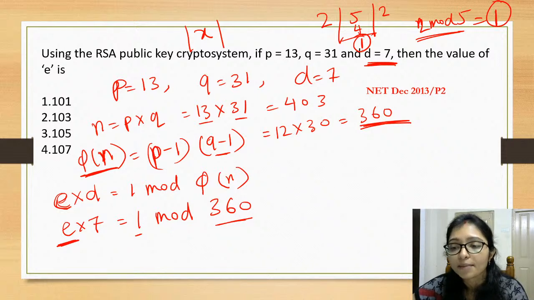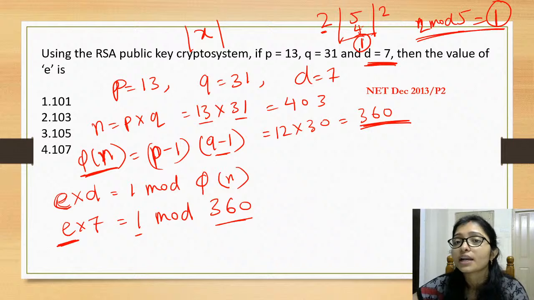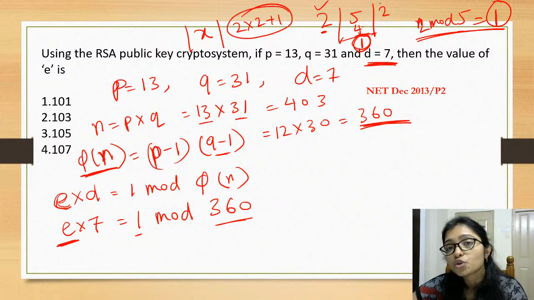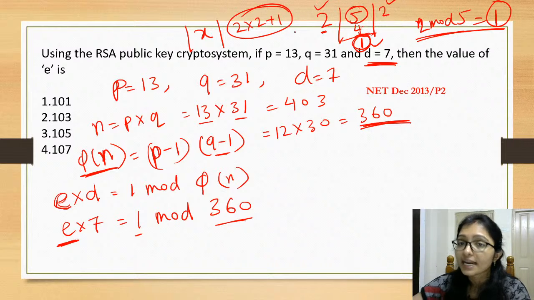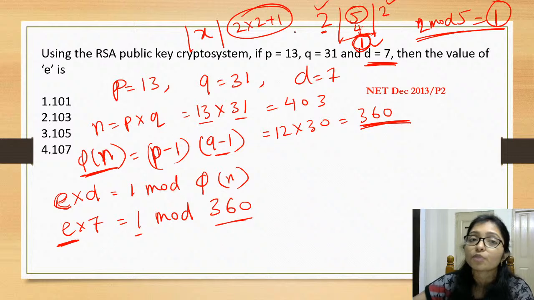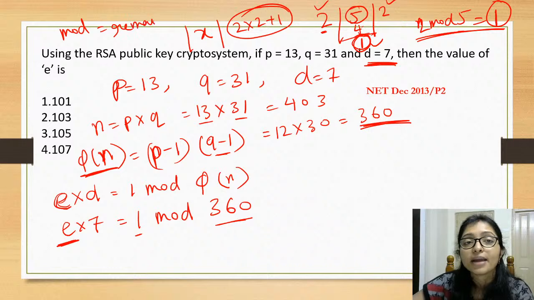How is the 1 coming? That is actually 2 into 2 plus 1. If you do 2 into 2 plus 1, then 5 comes, right? That is the exact formula of mod. Mod means nothing but remainder.